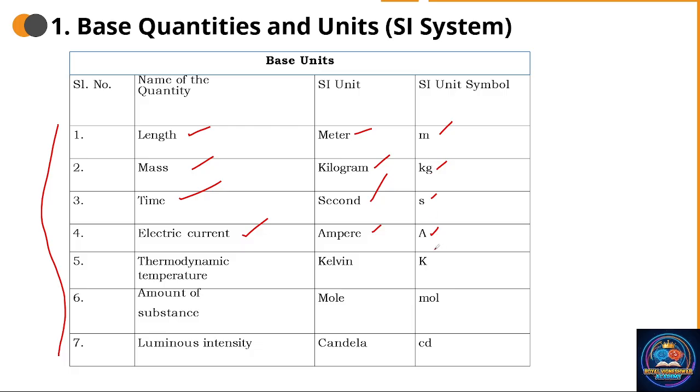Keep an eye on it. Next, thermodynamic temperature is measured in Kelvin, capital K. Amount of substance is measured in mole, small mol. Next is luminous intensity. Brightness can be measured in candela, cd. So these are the 7 base units or fundamental units in the international system.